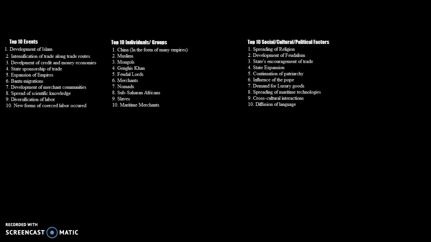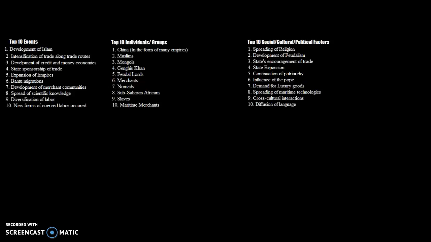So going on to the top 10 individuals and groups, number 1 would be China in the form of many different empires. So China during this time period became increasingly industrialized and had a large capacity for industrial production, which helped the local economies and helped trade along the Silk Road. Number 2 would be Muslims. Muslims served as the main vehicle for scientific advancement throughout this entire time period.